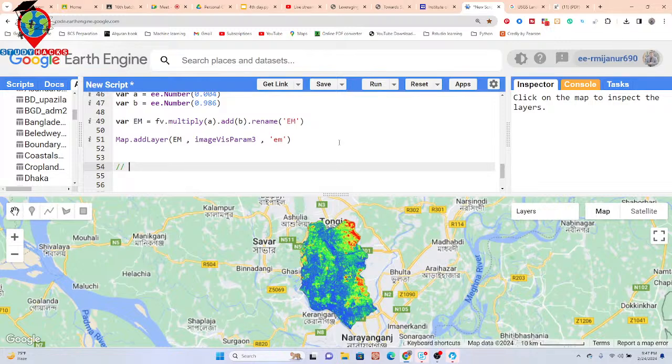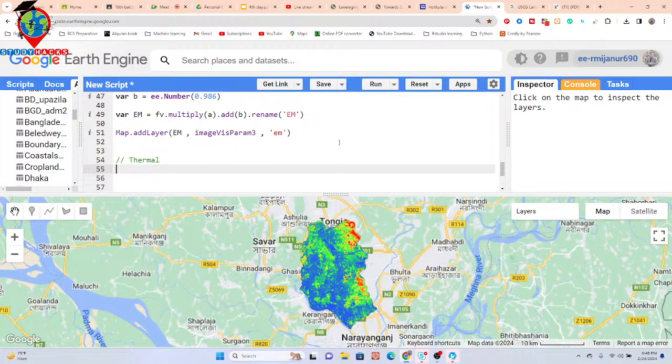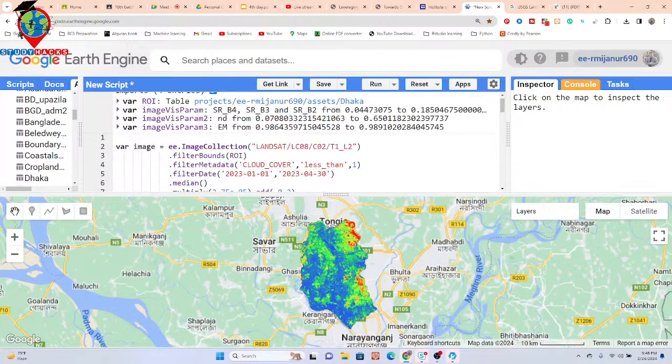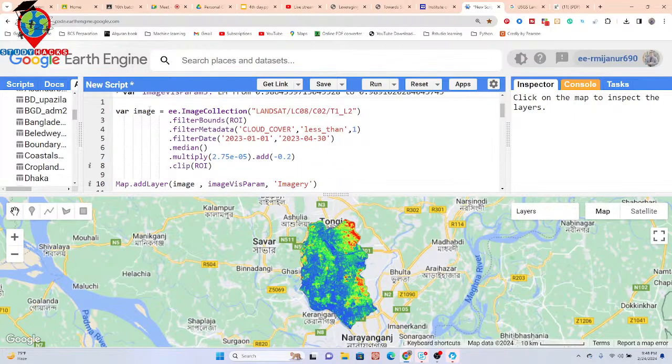For the thermal, I kept the thermal band. Further, I take a variable thermal, and I call this image. Another problem is that I put these things already. I think it is better to create another collection for the thermal, because the thermal band scale and offset are not the same.